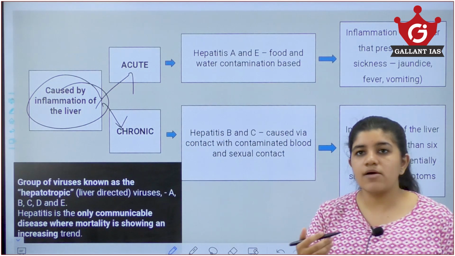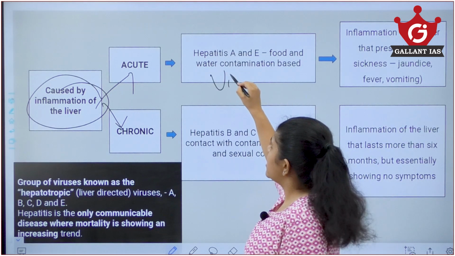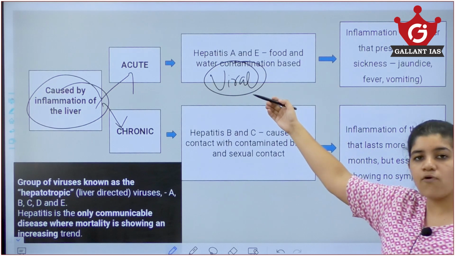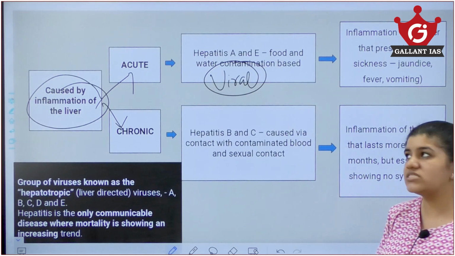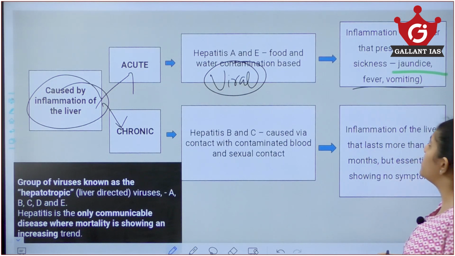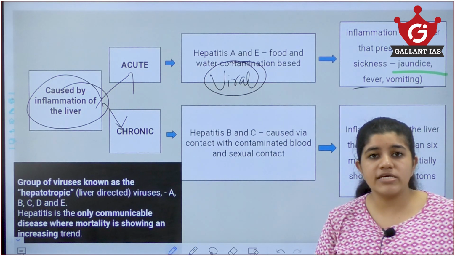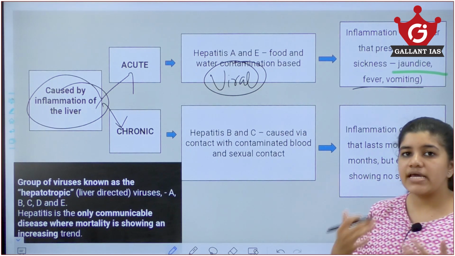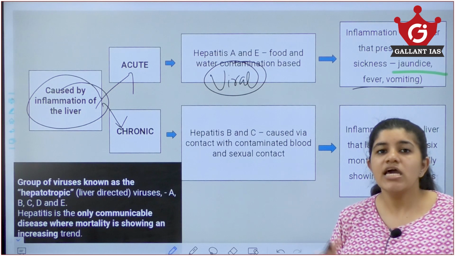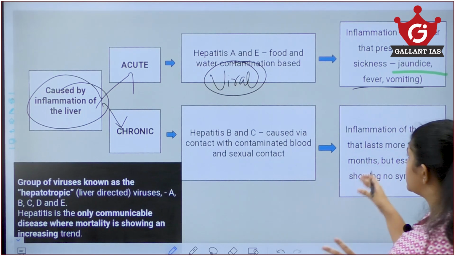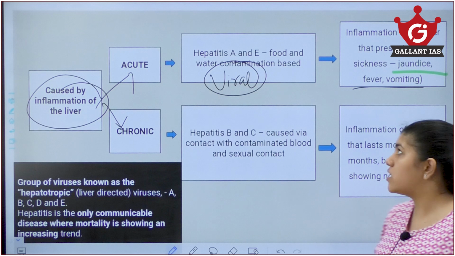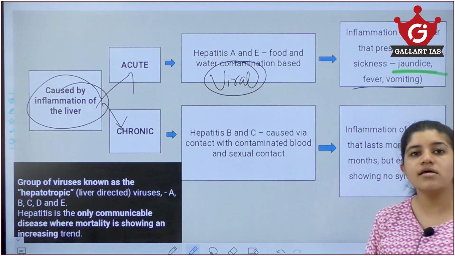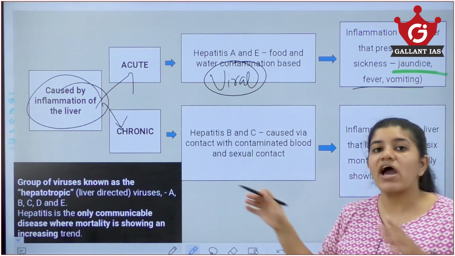Acute mainly comes from hepatitis A and E, which I told you are the viral type of hepatitis. They mainly come from food and water contamination, and show symptoms like jaundice, fever, vomiting. These lead to inflammation, and these are the basic symptoms for this viral type, hepatitis A and E. This is basically food and water contamination. The main symptoms are jaundice, fever, vomiting.